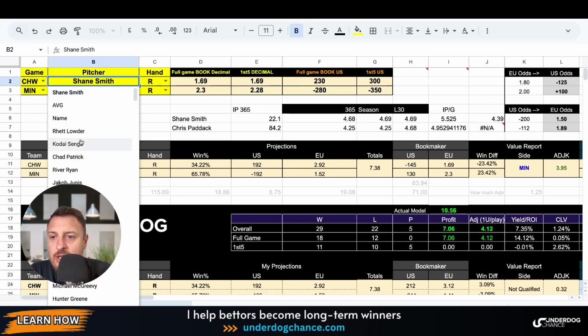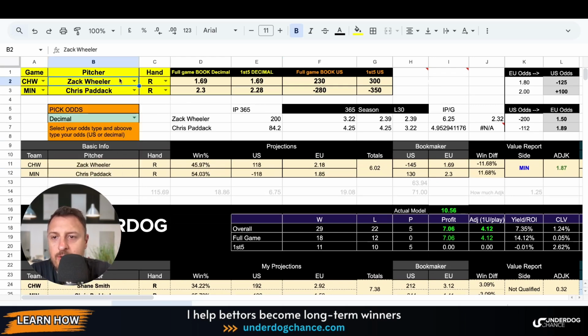Okay, so let's say that I change the pitcher. You see the numbers are changing, right? Once I click on this pitcher, here you will see winning percentages will change, projected odds will change, projected total will change, and also the value will change. The value is basically the discrepancy between my projected odds and bookmakers' odds. Okay, so in this case, it would be completely different. If I go back to Shane Smith, I'll click on Shane Smith. You see the odds change, right?